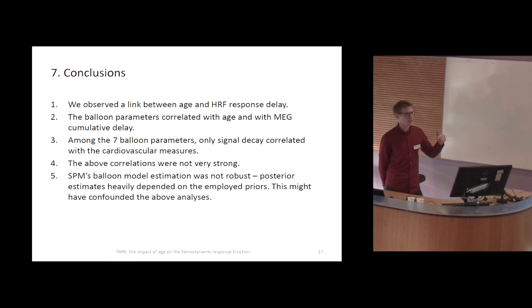Maybe I just didn't see strong relationships because my posteriors did not refer to the physiology appropriately. What is also quite promising is that when I multiplied all the prior expected values, I didn't see any significant relationships with age. So there is certainly some link between whether the priors are good or not, and whether you see some relationship with age or with MEG or with cardiovascular measures.